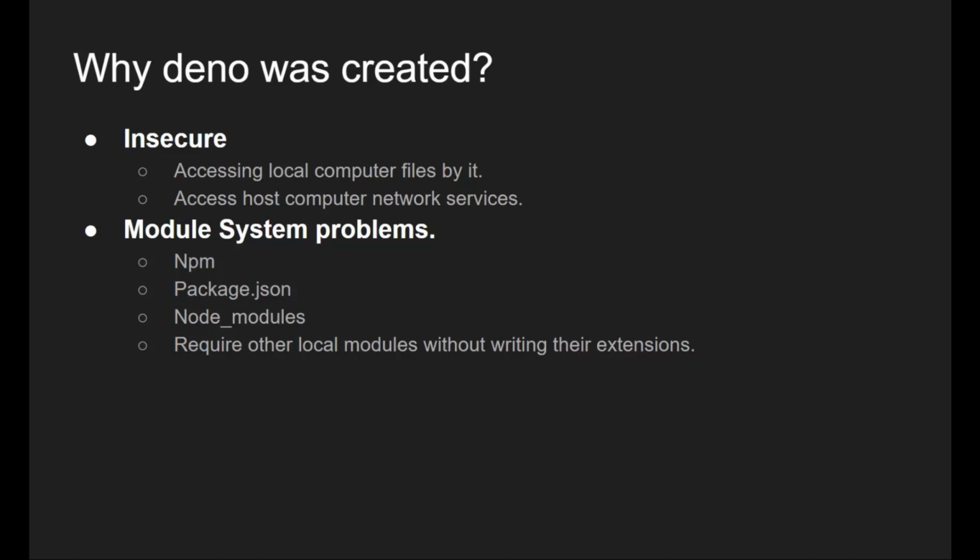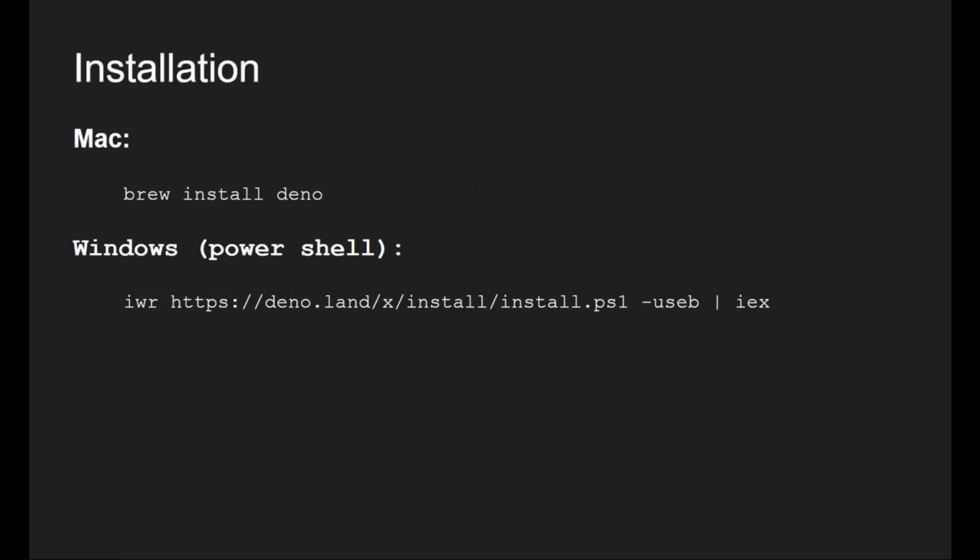I'm shortly going to be talking about how we can install Deno on our local system and how we can write code using Deno. So the installation process is, on Mac you can use brew install deno. And on Windows, you can run this command in PowerShell that will let you install Deno on your computer. I'm just going to show you the main page of Deno, where you can see different installation commands for all the operating systems, for Linux, and for other operating systems as well.